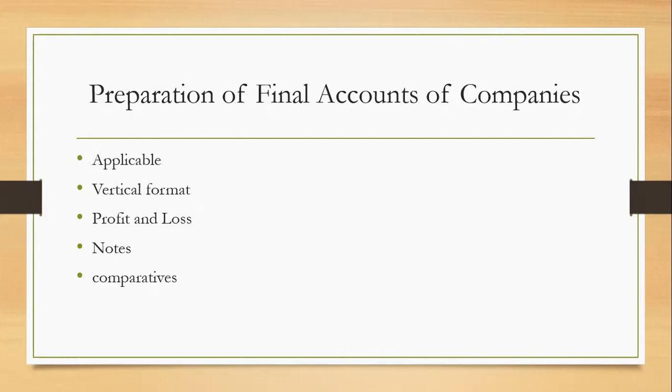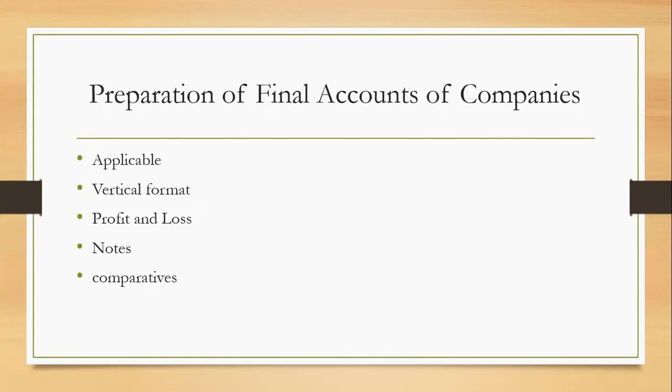But when we are doing sums here, we will be doing only the current year. If you refer to the final account of a company, you will always find two columns.